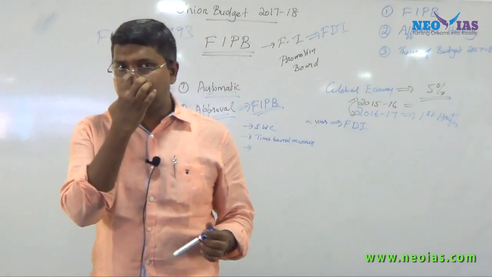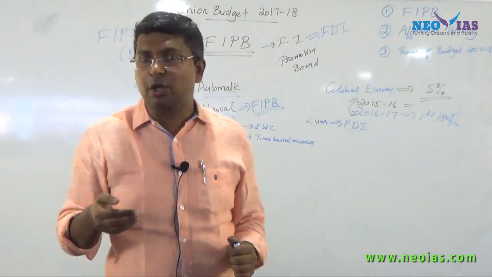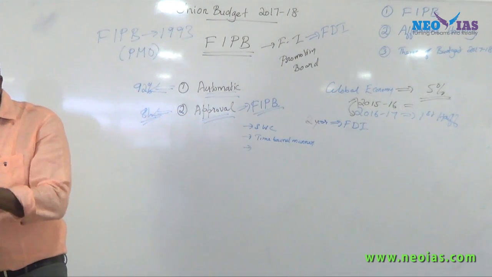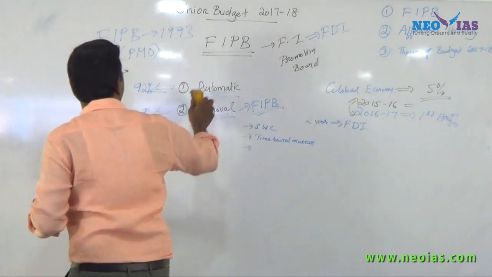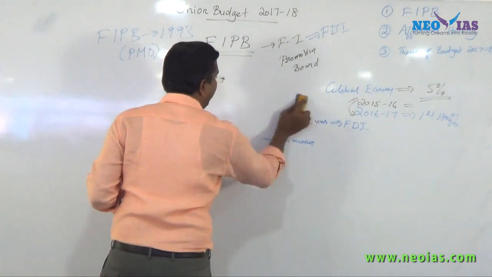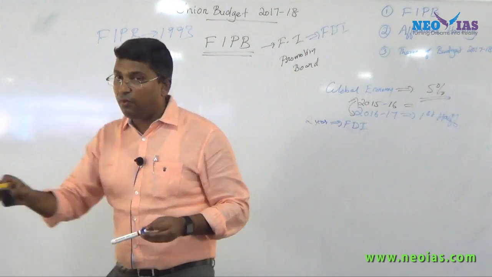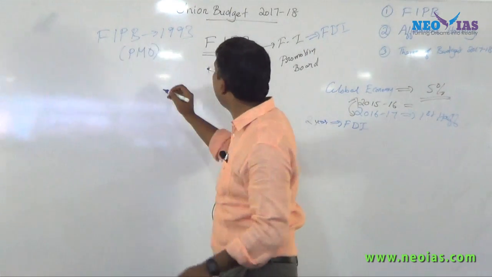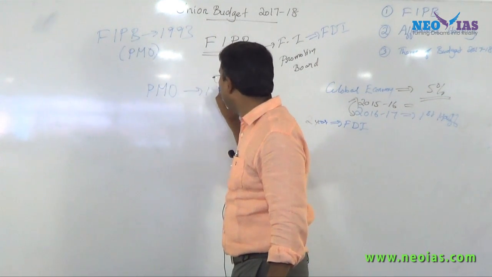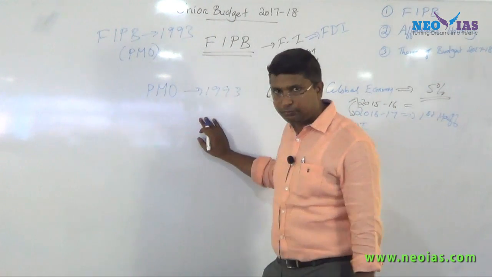So earlier when it was set up, FIPB was under PMO. Then later on, in 1996, it was shifted to the Department of Industrial Policy and Promotion. Now why I am saying this is because in the choices all these things will come. Earlier it was with PMO in 1993. It's important for your prelims.